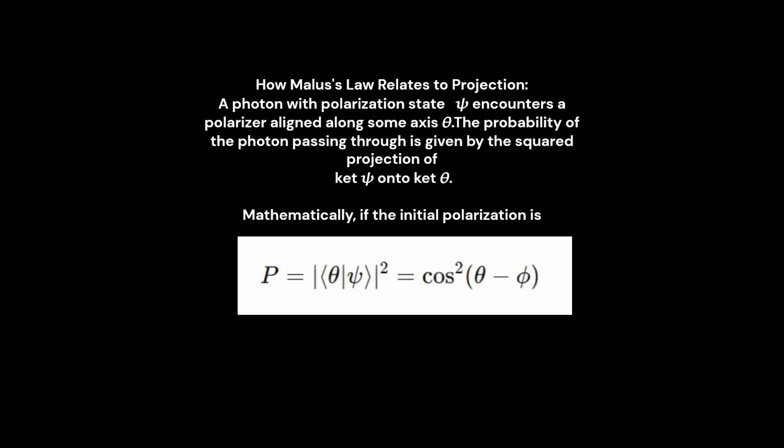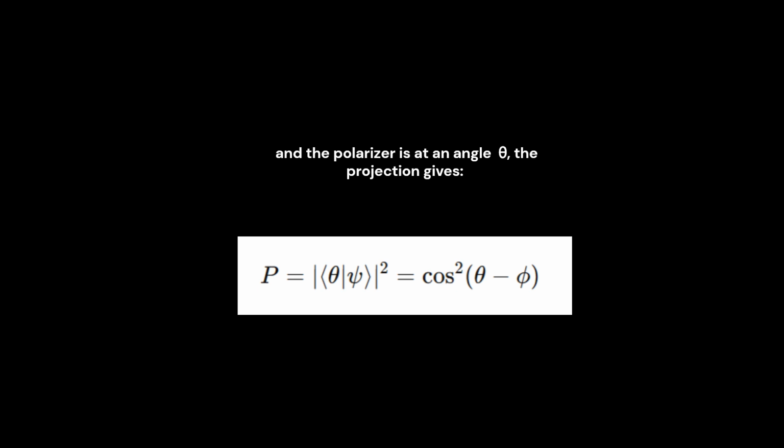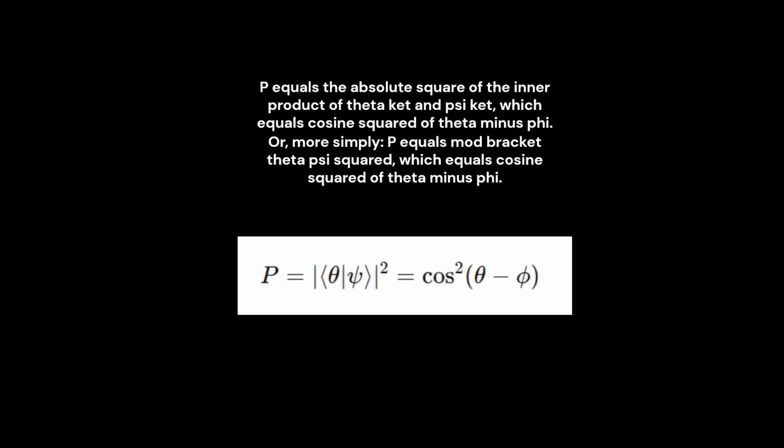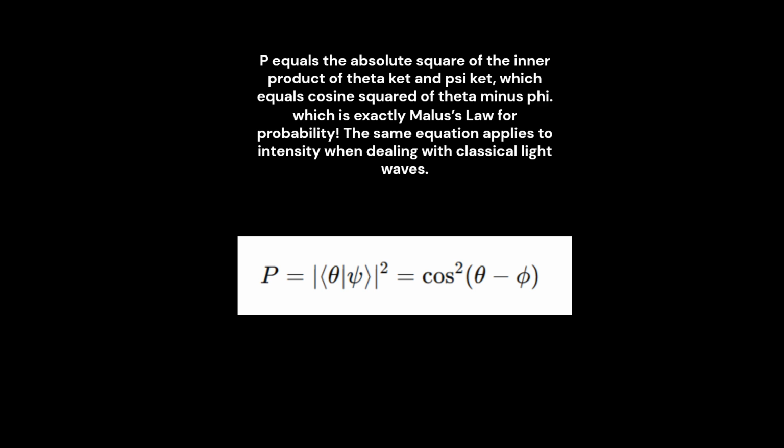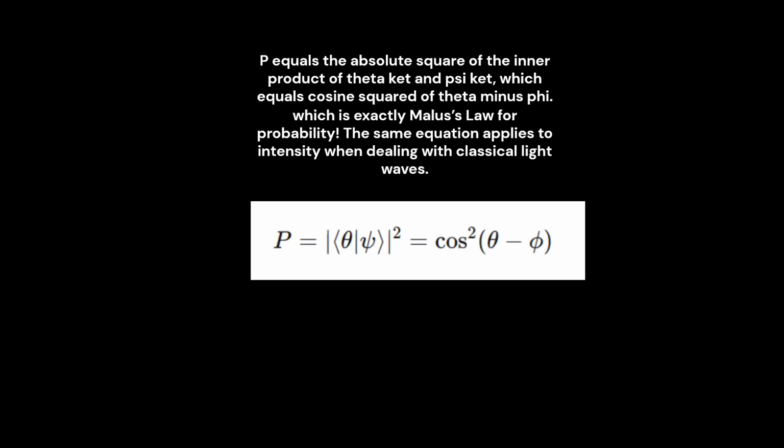P equals the absolute square of the inner product of |θ⟩ and |ψ⟩, which equals cos²(θ − φ), which is exactly Malus's law for probability. The same equation applies to intensity when dealing with classical light waves.